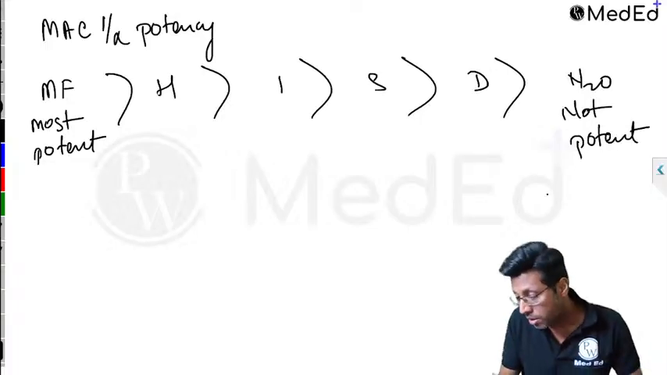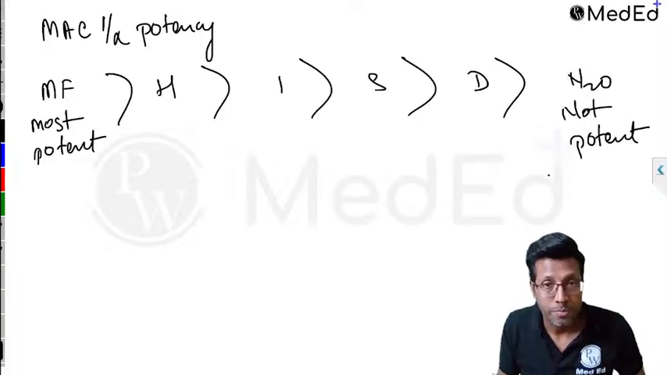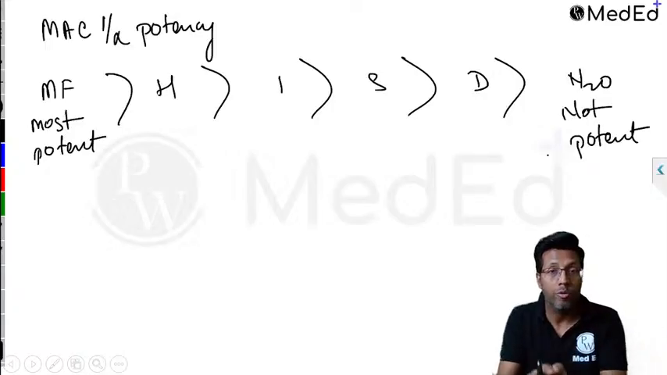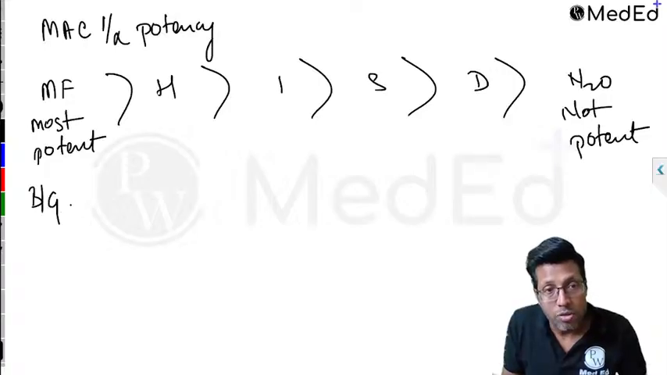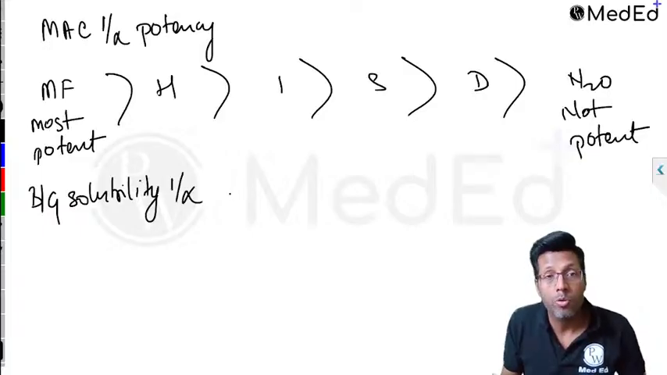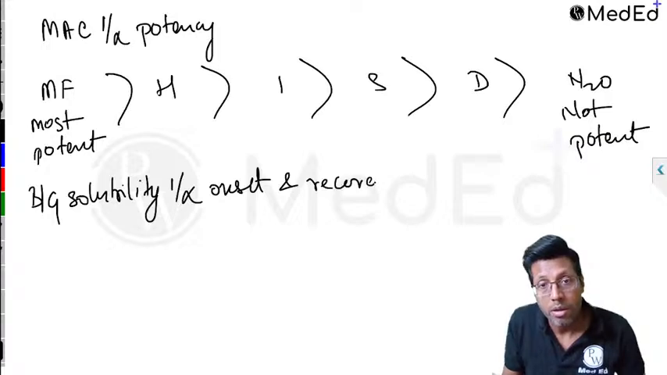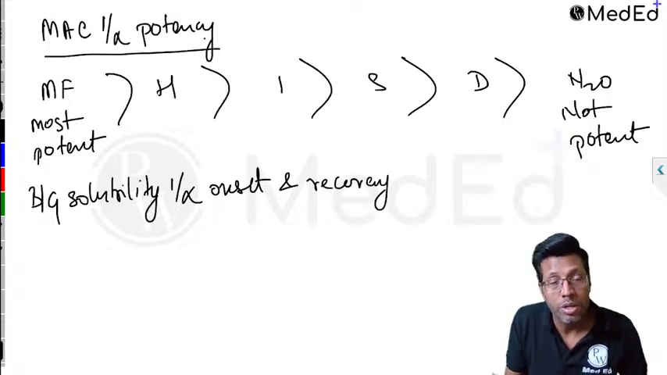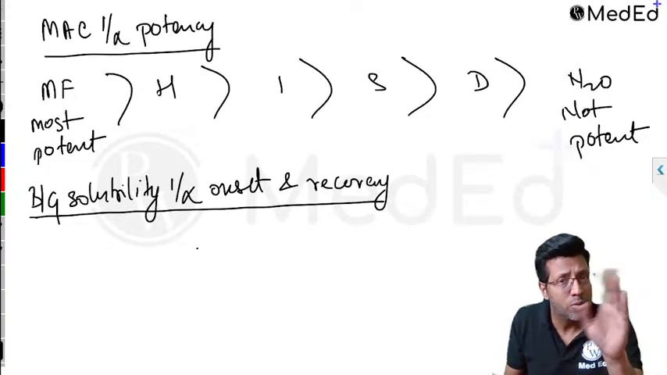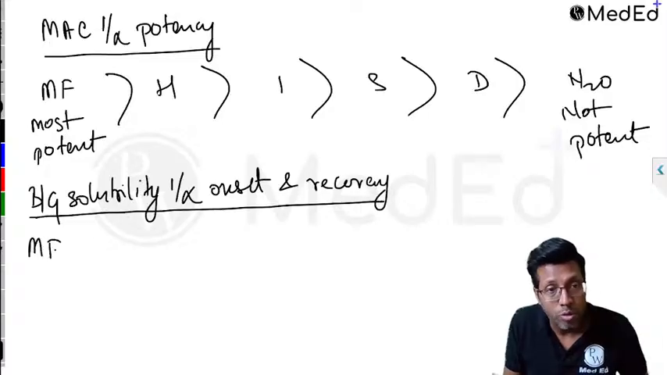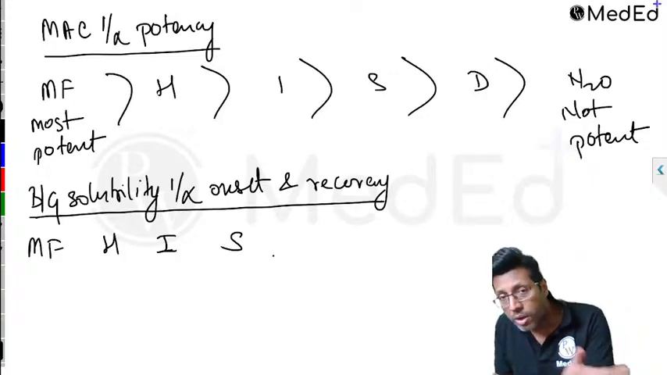And I can use the same thing to understand blood gas solubility also. Methoxyflurane, halothane, isoflurane, sevoflurane, desflurane. Blood gas solubility is inversely proportional to onset of effect and recovery. So minimum alveolar concentration is inversely proportional to potency, and blood gas solubility is inversely proportional to onset and recovery. Let's use the same order. Methoxyflurane, halothane, isoflurane, and sevoflurane remain the same, but after that you can change it slightly.